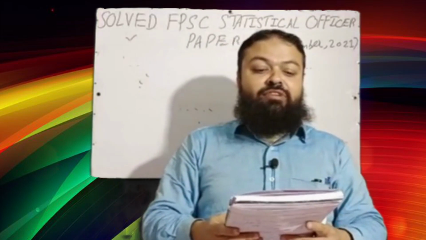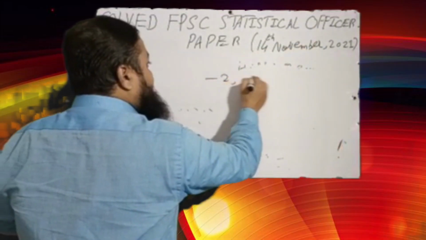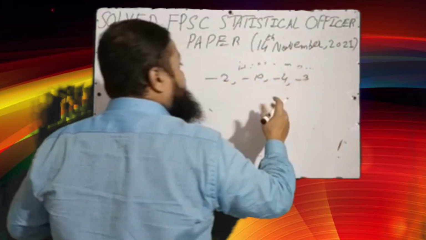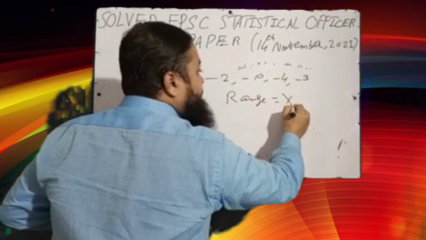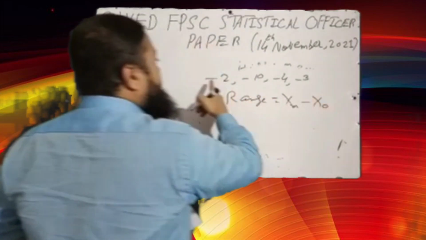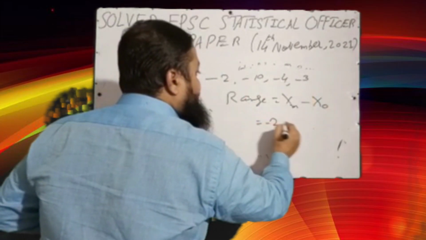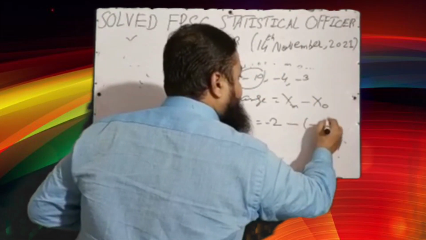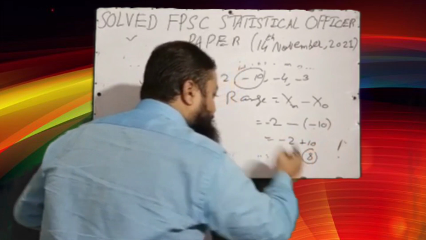Next question, what will be the range for the values? The values given in the exam: -2, -10, -4, -3. We know the range formula is maximum value minus minimum value. Which is the maximum one? -2 is the largest value actually, minus the smallest. -10 is the smallest one. -2 plus 10, 8 was the correct option in the exam.